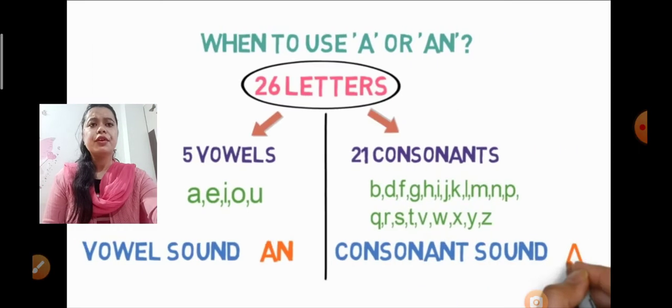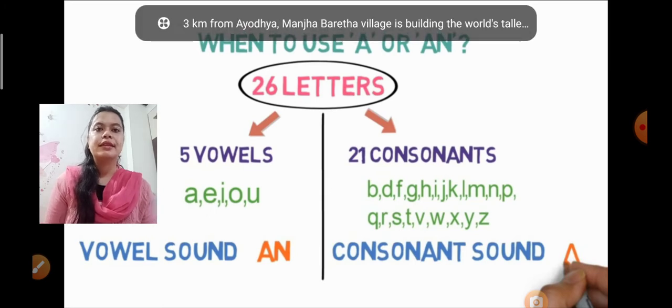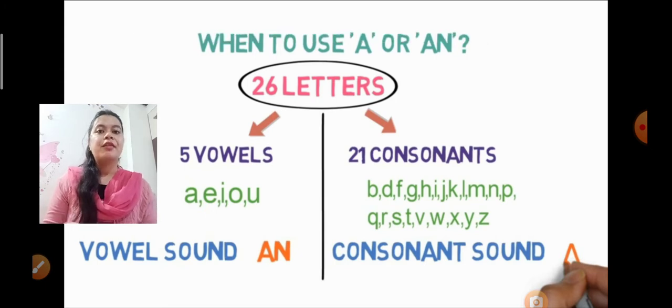Okay, we know where to use the definite article and where to use the indefinite article, and when to use a or an. As I told, a and an are the same. They are both the same, the only difference is where to use a and where to use an. We know that there are 26 letters in English, a to z. They are divided into two parts, vowels and consonants. There are 5 vowels, a, e, i, o, u, and the remaining 21 are consonants.